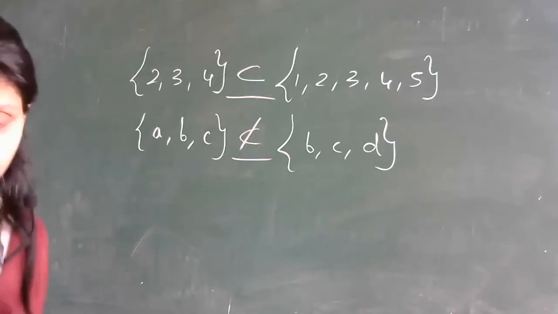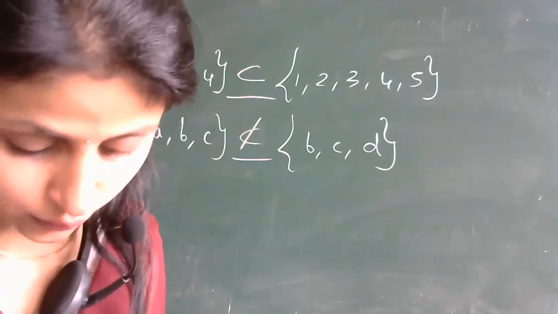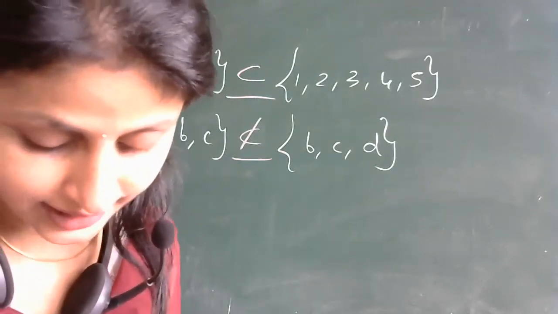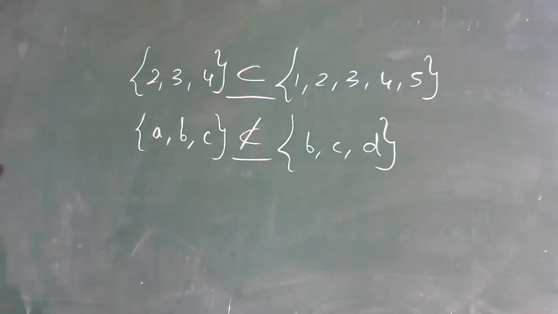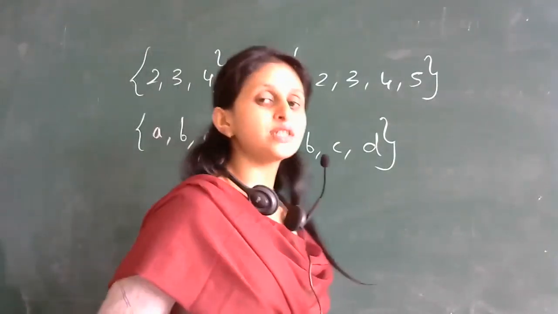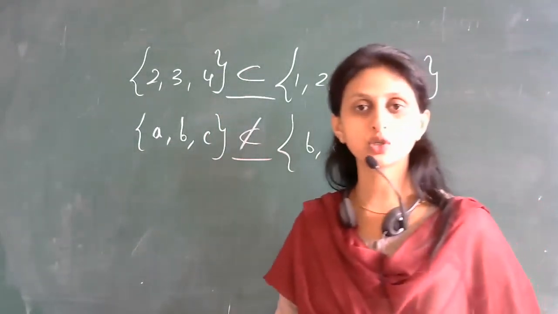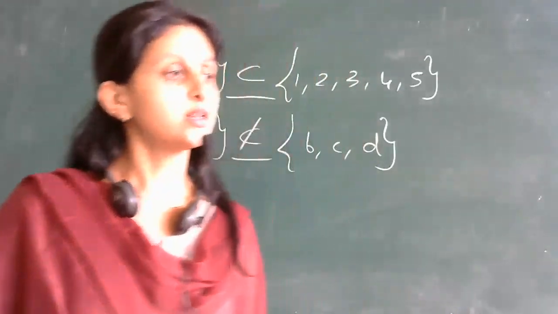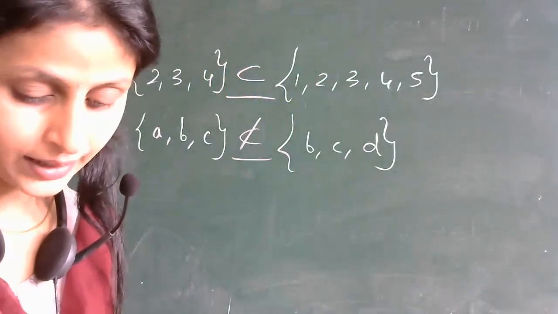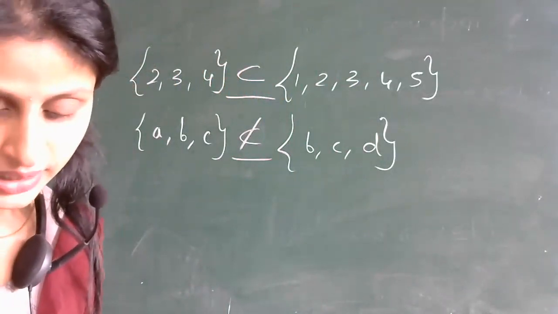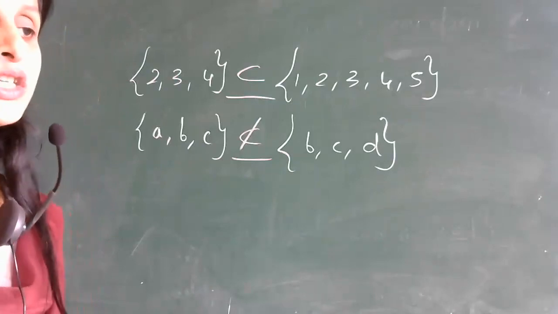What about third one? X such that X is a student of class 11th of your school, and X such that X is a student of your school. Is it a subset, students? Yes, of course, right? If he is a student of PU1 of your school, then of course he will be a student of your school. Right? So it is a subset. Very good. Fourth one, X such that X is a circle in the plane, and X is a circle in the same plane with radius 1 unit. See, students, what about fourth one?